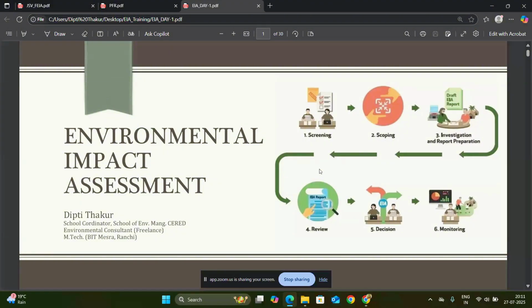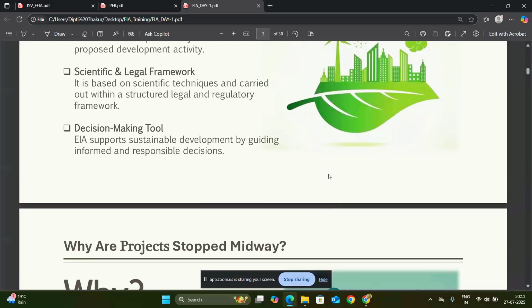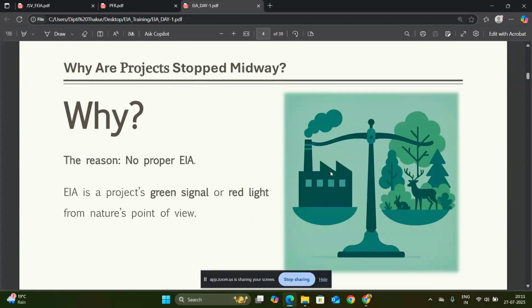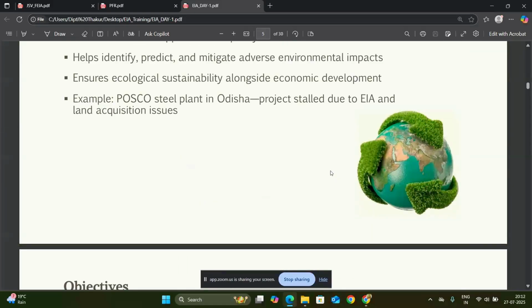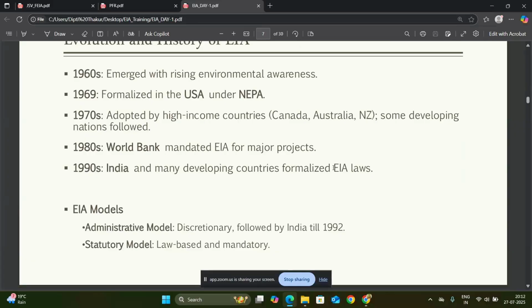Okay. So yesterday we explored the fundamentals of EIA, its definition, purpose, and significance in ensuring sustainable development. And we saw how EIA acts as nature's traffic light, guiding whether a project should go forward, be modified, or be halted. We discussed the evolution of EIA also, from its origin in the USA in 1969. This is the history of EIA.